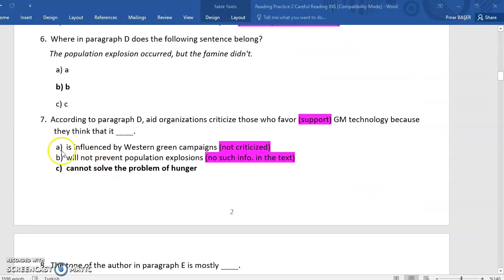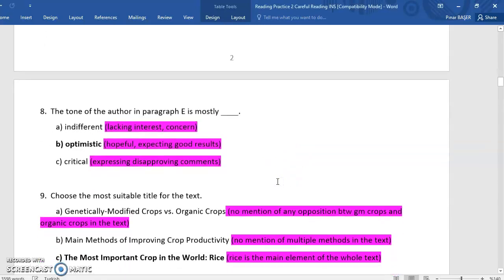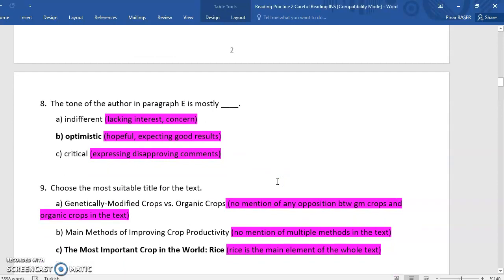When you look at options A and B, you're going to find out that option A is not criticized in the whole text. And option B is not mentioned in the text. Now it's time for question number 8. The tone of the author in paragraph E is mostly optimistic. This is the correct answer.